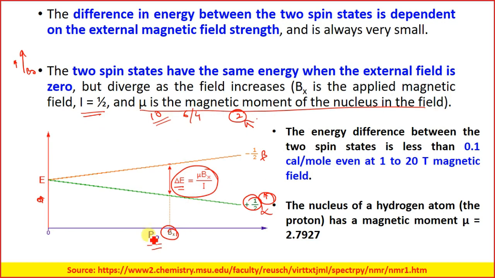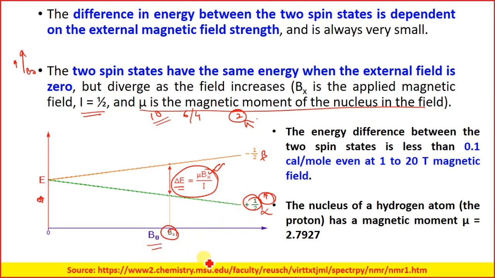So if you see, the energy difference between the alpha and the beta state is dependent on the applied magnetic field, or you can say the magnetic field the proton will be sensing. Okay.